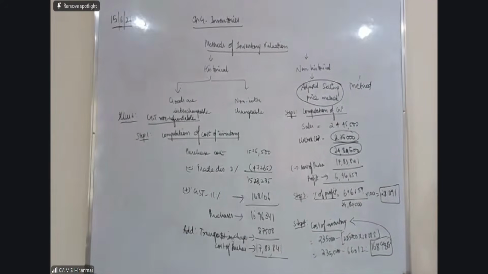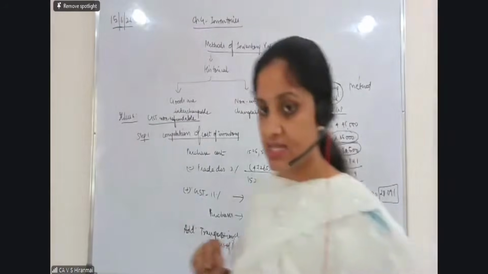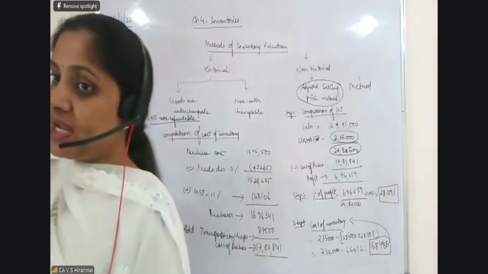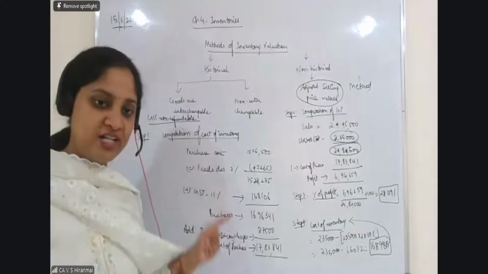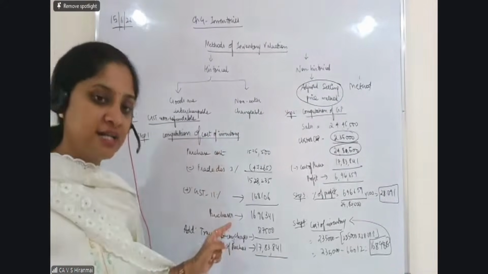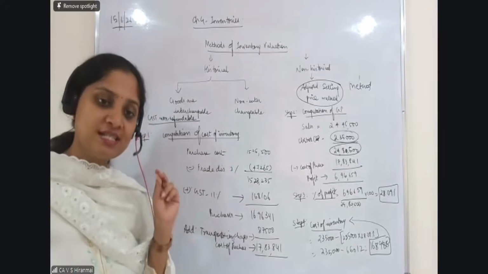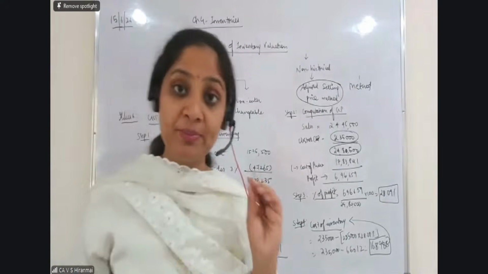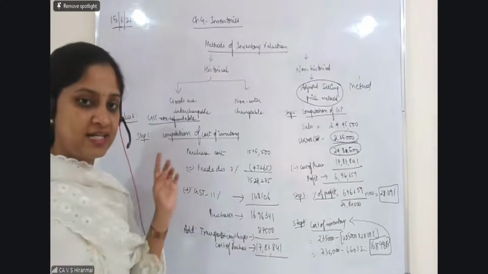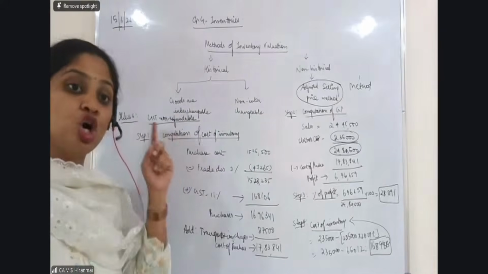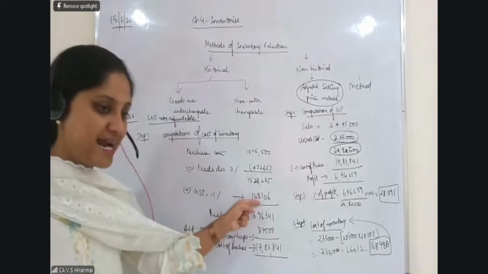So for this question, it is similar to illustration number 7, but there are two differences. One difference is that cost of purchases is not directly given, so you have to do an additional step. At the time of that additional step, the reference to GST is given to you. So GST is a reference whenever it comes in the question. You people have to understand that GST usually is a refundable tax, but in this question it is given that it is non-refundable.